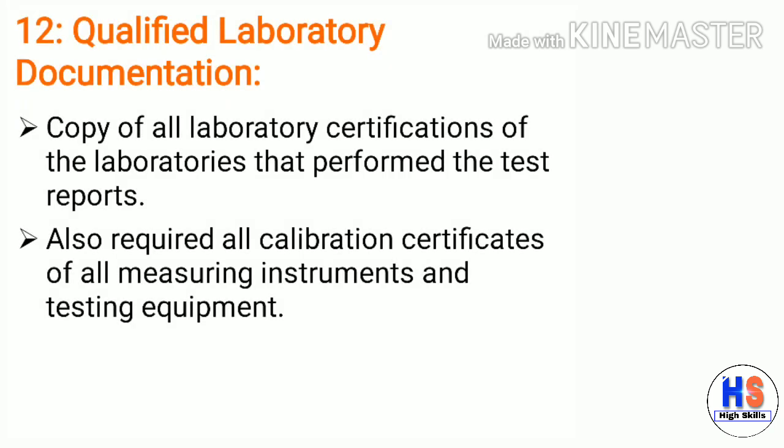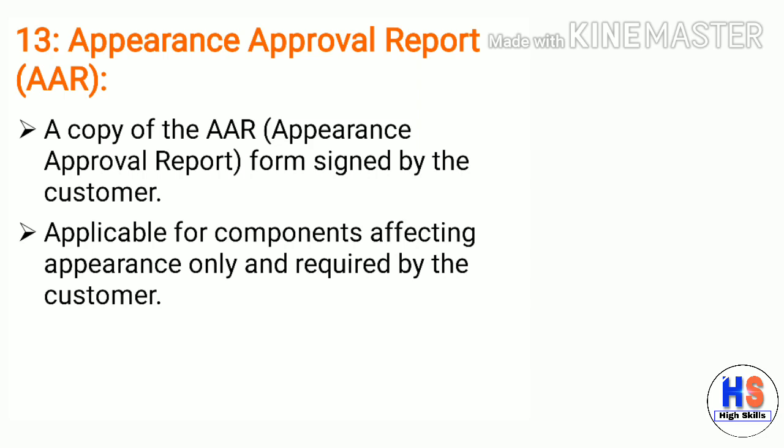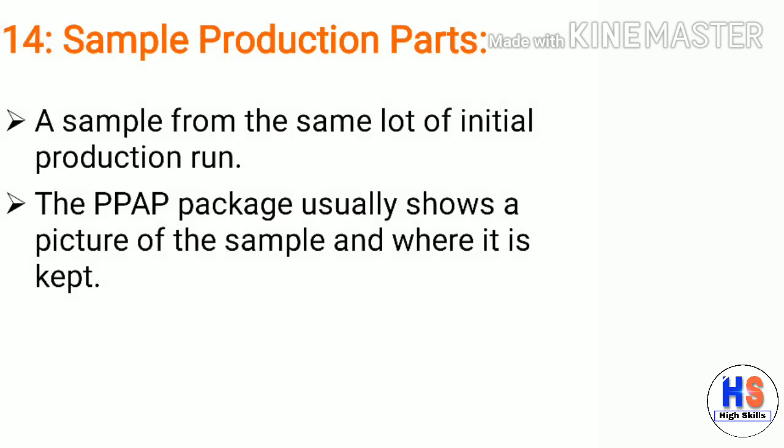12th PPAP document is Qualified Laboratory Documentation. Copy of all laboratory certifications of the laboratories that perform the test reports. Also required are all calibration certificates of all measuring instruments and testing equipment. 13th document is Appearance Approval Report. A copy of the Appearance Approval Report form signed by the customer, applicable for components affecting appearance only and required by the customer. 14th document of PPAP is Sample Production Parts.